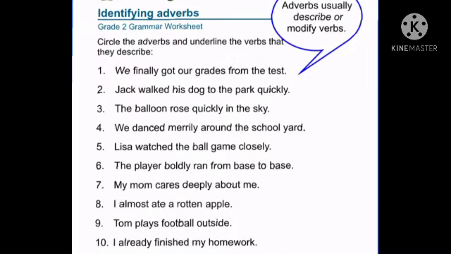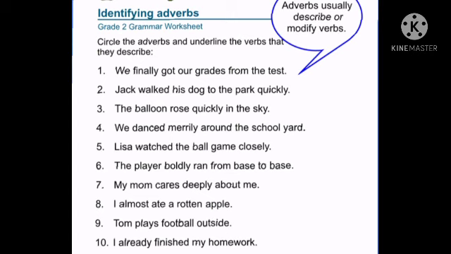Students, here I have an exercise for you based on adverbs. Identifying adverbs. Circle the adverbs and underline the verbs that they describe. First one is, we finally got our grades from the test. So here, got is a verb. That means got means what? To get. The main verb is to get. And what is it telling more about got? When did they get their grades? Finally. Finally is an adverb over here.